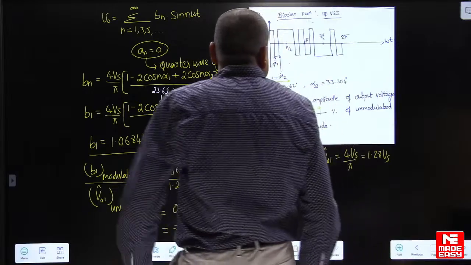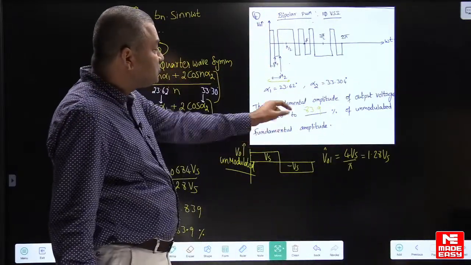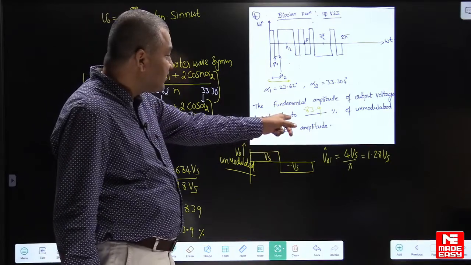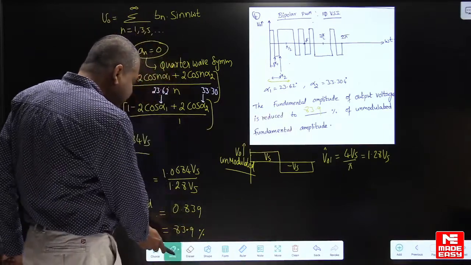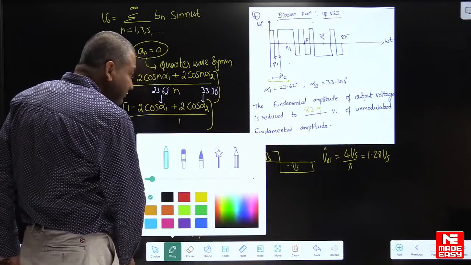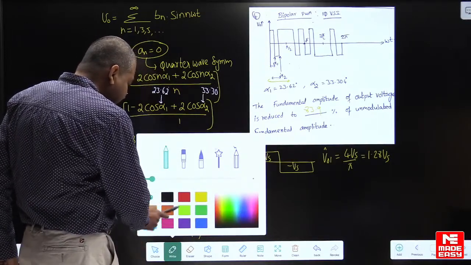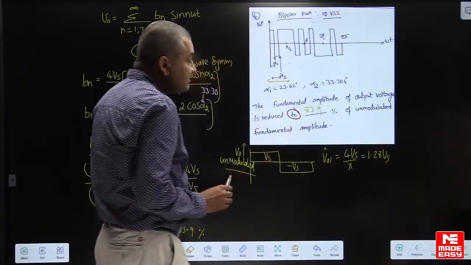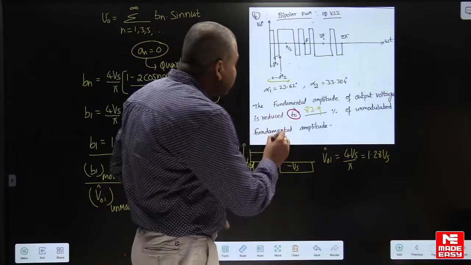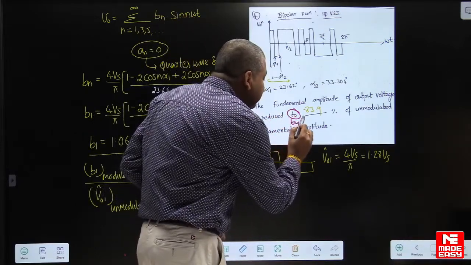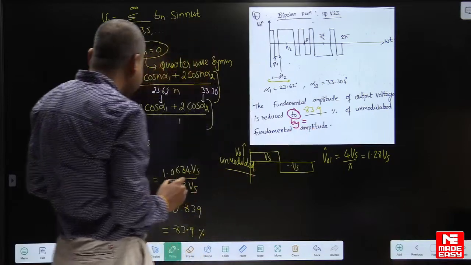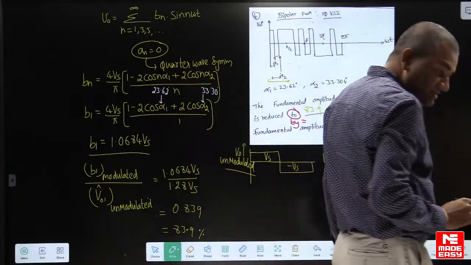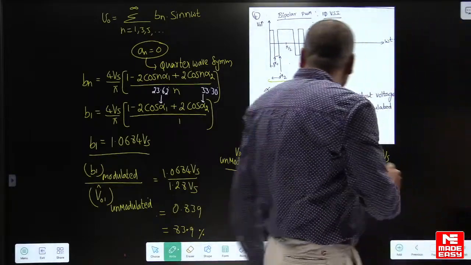See, I said the fundamental amplitude is reduced to. Suppose instead of "to", they write it is reduced by. Reduced by how much? 100 minus 83.9, 16 point something. Then the answer will be 16.1.